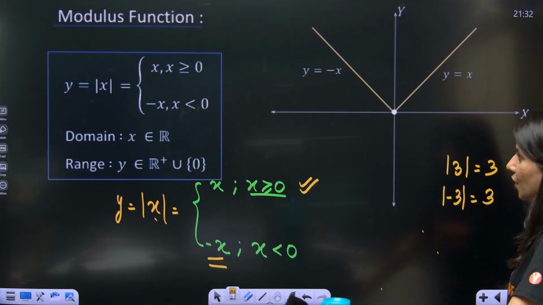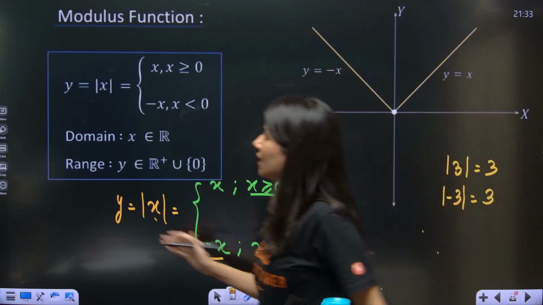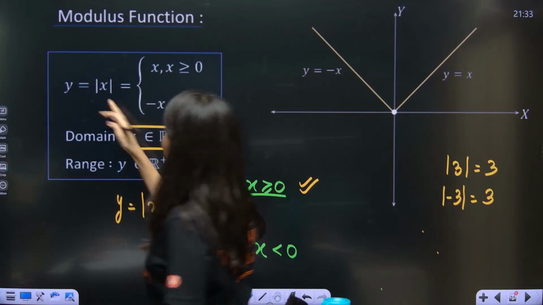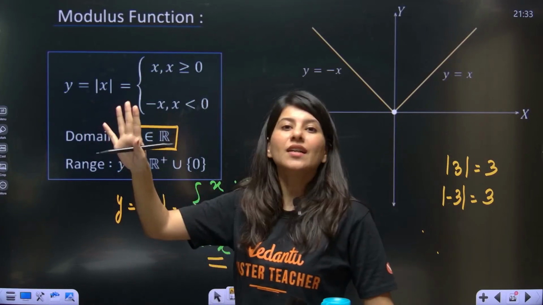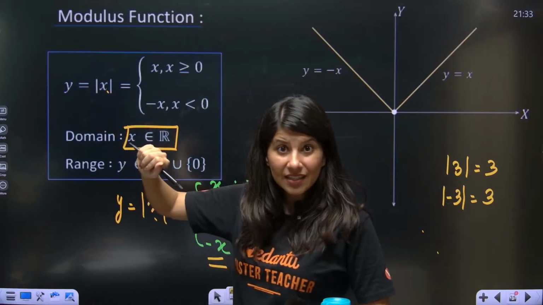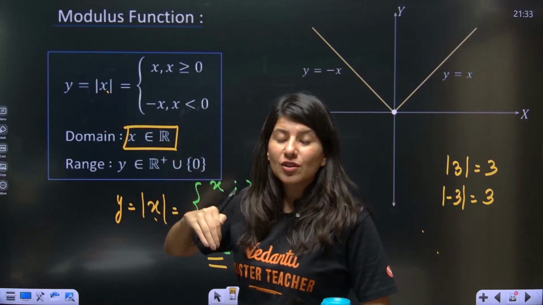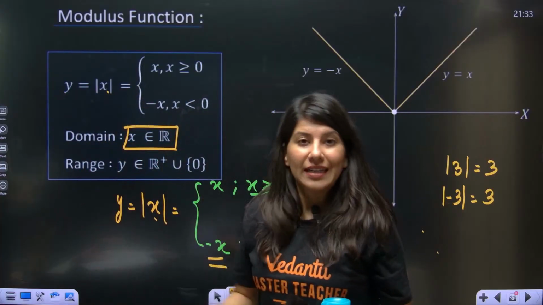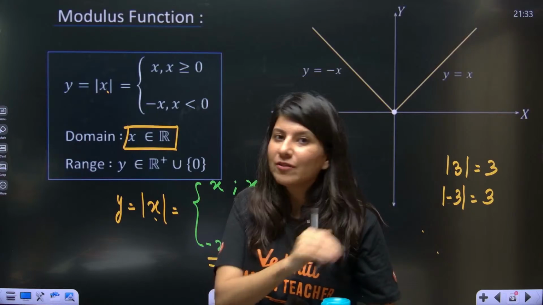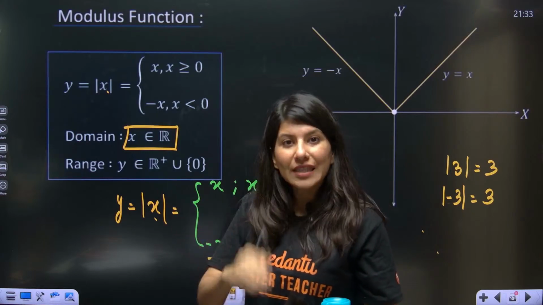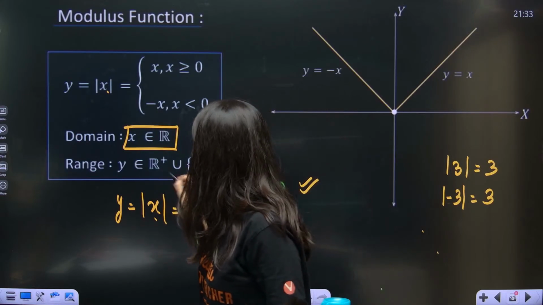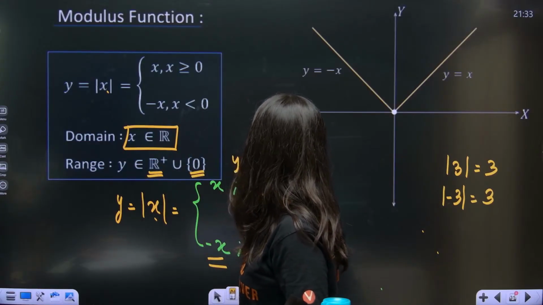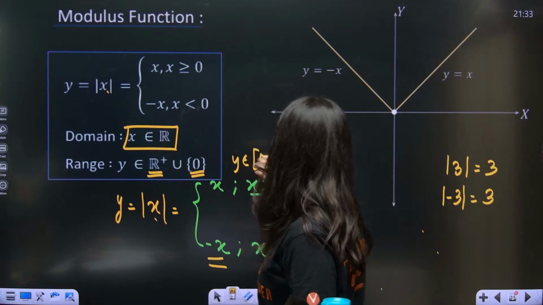So this is your modulus function, y is equal to modulus x. Now the domain will be x belongs to all real, that means you can put any real number in place of x. But the output, that is the range: the mod value will never give you a negative value. It can give you 0, it can give you positive values, but never a negative value. So 0 to infinity, all positive values and 0. You can also write it as y belongs to 0 to infinity.